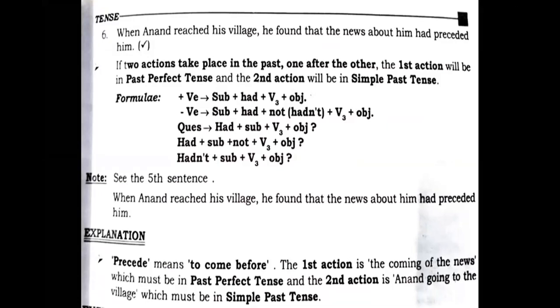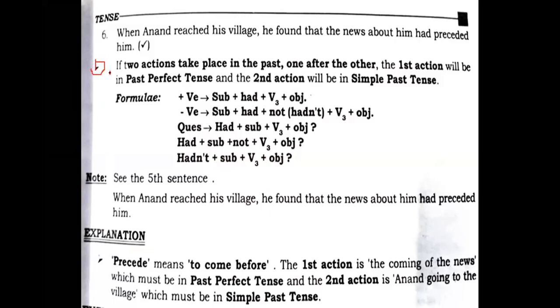Now you see the questions; the rules obviously will remain, and this is the definition. I suppose you understood. Let me just highlight it a bit. This line is the definition, right? If two actions, you saw there were two actions in a sentence, these are called clauses.